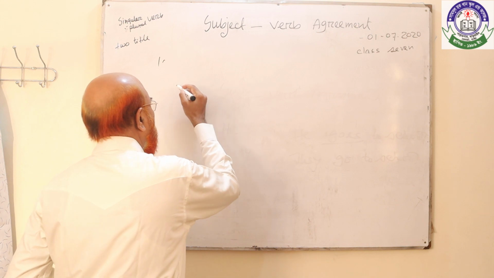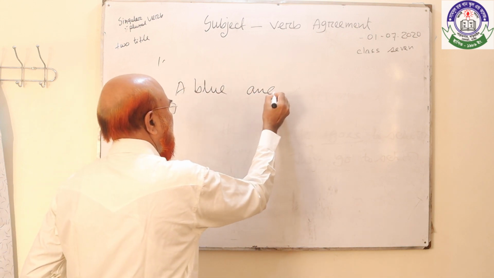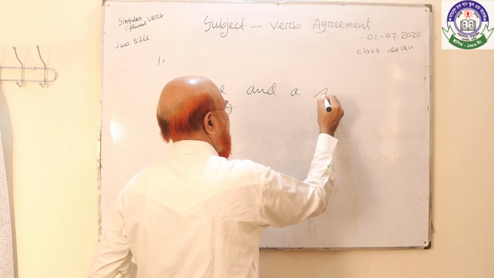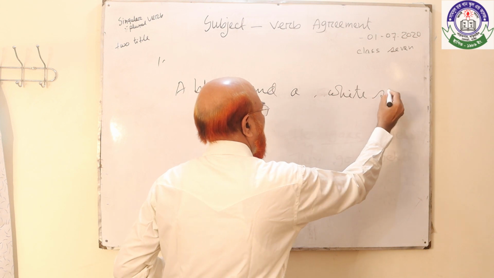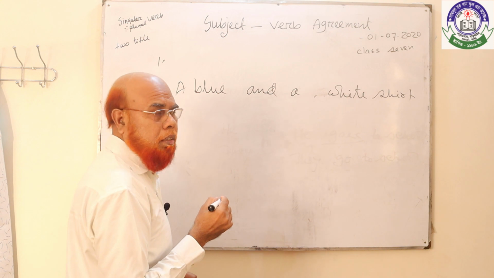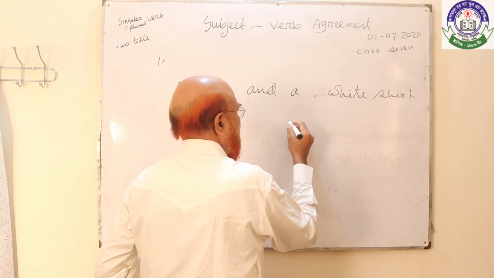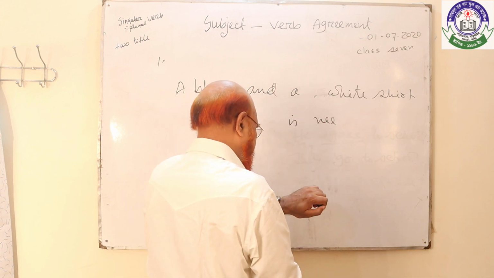As for example, student, a blue and a white shirt, a blue and white shirt. Student, is needed or are needed, which will be correct?